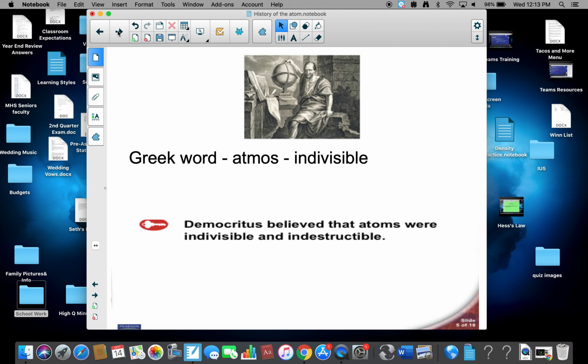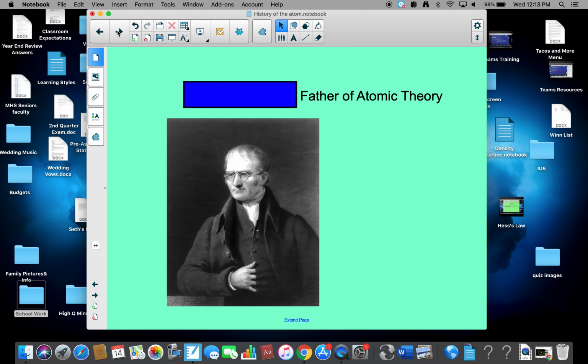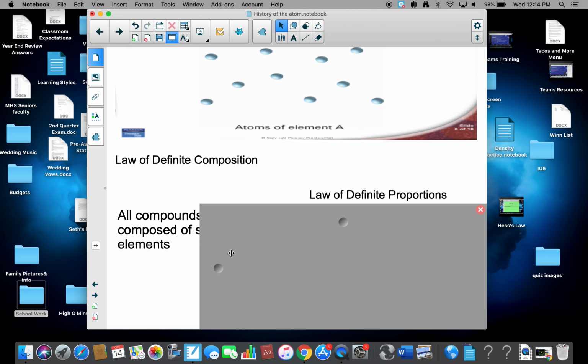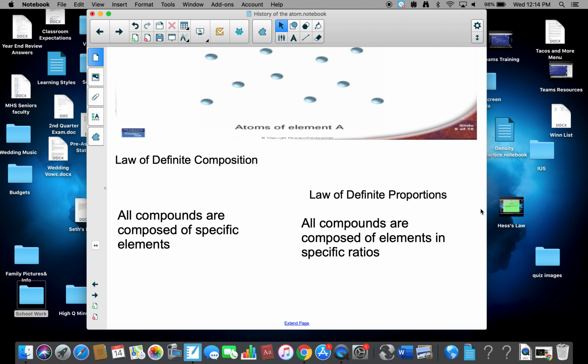The Greeks believed that everything was made out of 4 particles: earth, wind, fire, and water. Now, this man eventually changed that and shifted us back. His name is John Dalton, and John Dalton is the father of atomic theory. He came up with 2 laws: the law of definite composition and the law of definite proportion. All compounds are composed of specific elements, and all compounds are composed of elements in a specific ratio.